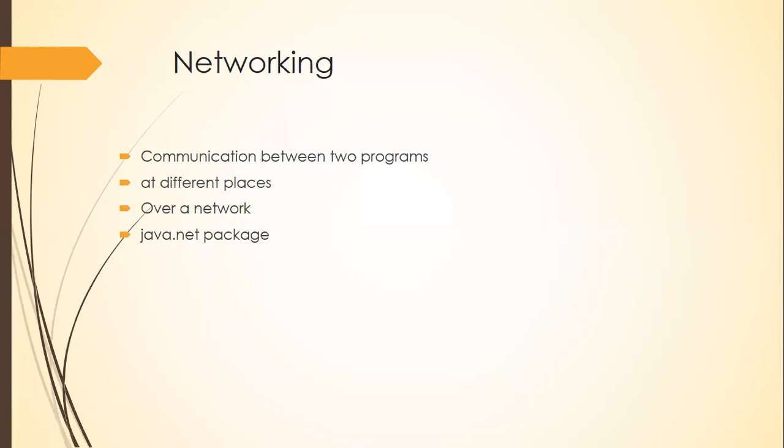You can either do it between two machines at completely different places, or between two networks which are again geographically distributed, or you can do it between two programs, program A and program B, which are in your own computer. So these are the various ways in which we can do networking.